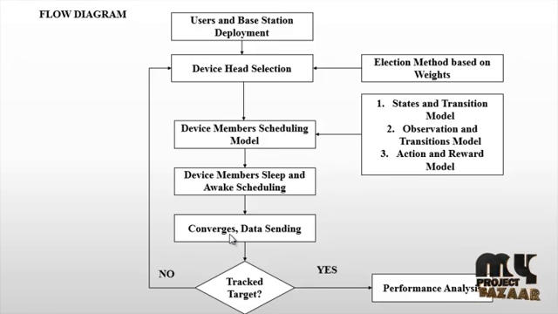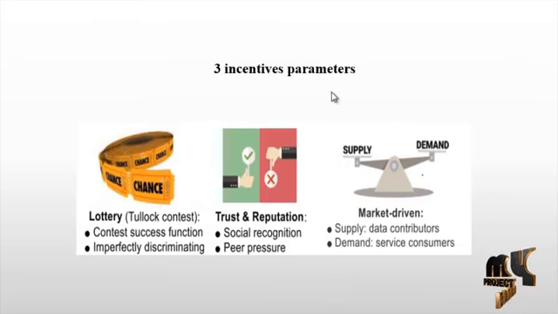In converging data and sending, all the collected data is converged and processed for all the users with priority-wise scheduling. Then the three incentive parameters are collected. One is lottery, which is a contest success function that is imperfectly discriminating, so it takes a chance or not.